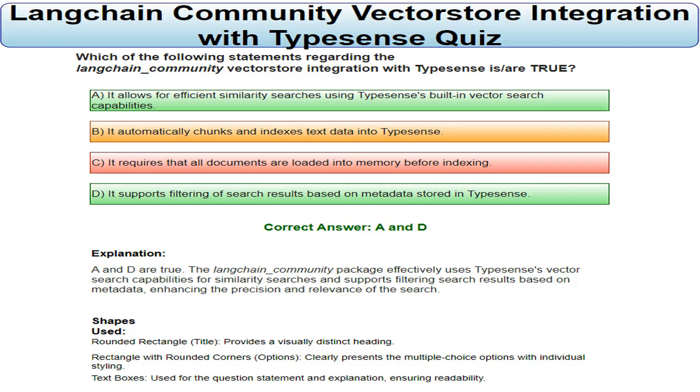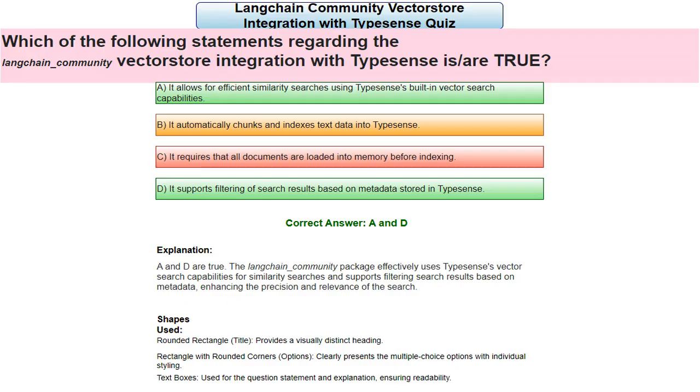This line names the specific integration that is the focus of this quiz. A vector store is a database designed to store vector embeddings and perform similarity searches. langchain_community provides integrations for interacting with various vector databases, and this problem specifically addresses the integration with Typesense, a search engine that supports vector search. This is the actual question being asked. It asks to identify the true statements about how langchain_community integrates with Typesense as a vector store.